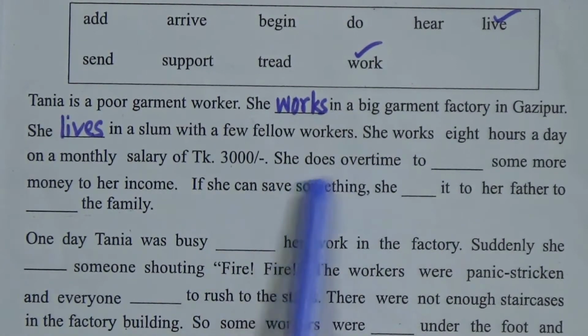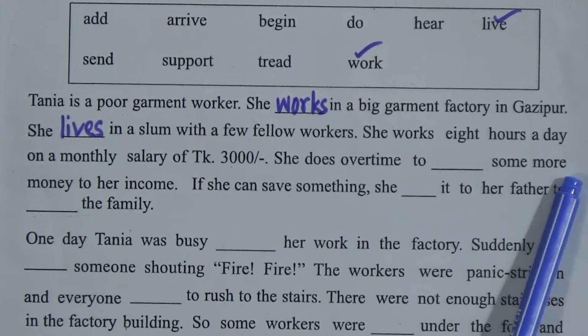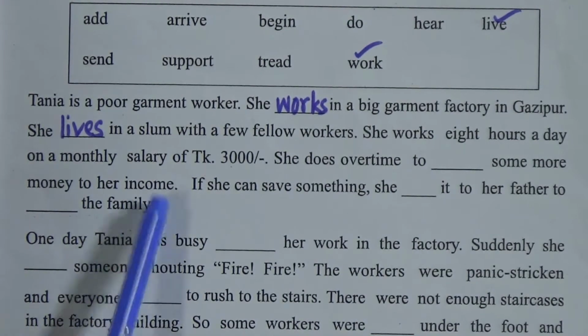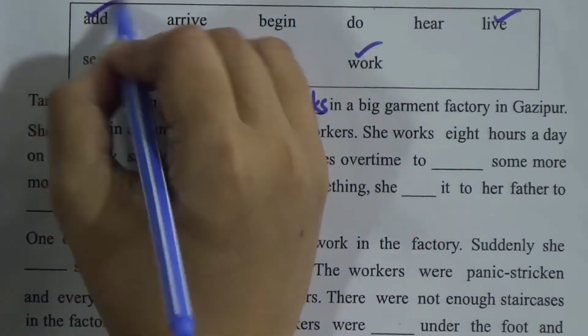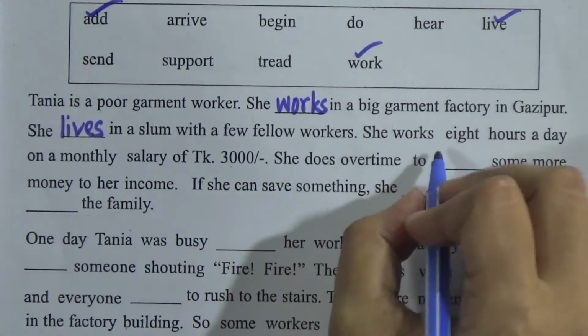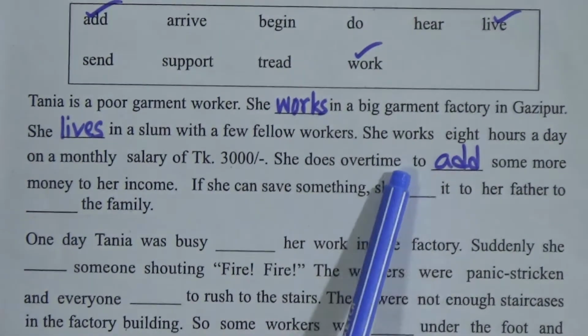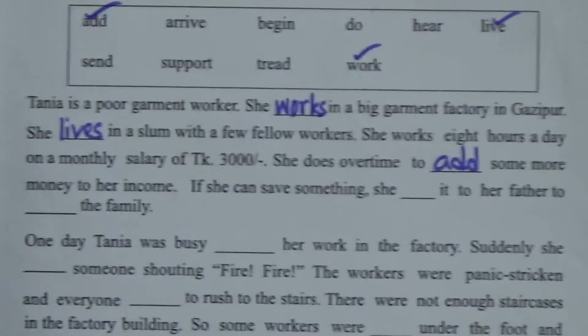So she does overtime to add some more money to her income. So why do we need to do overtime? To add some more money to her income. So we will use this word. She does overtime to add. Now there is the preposition to, and we know that after to we will use the base form of the verb.